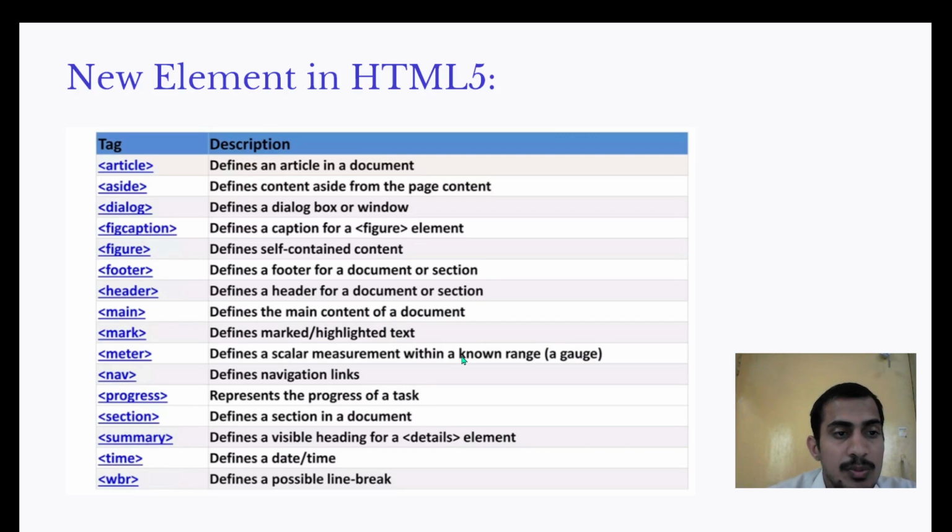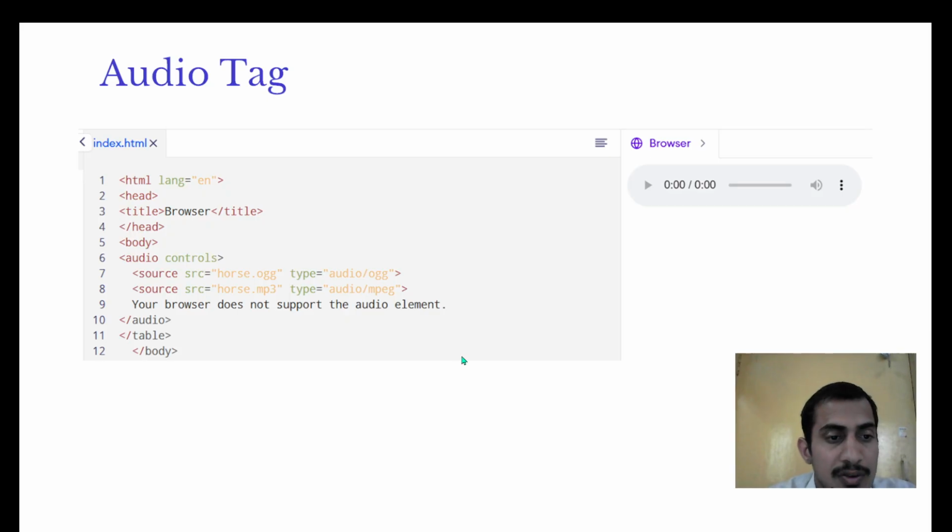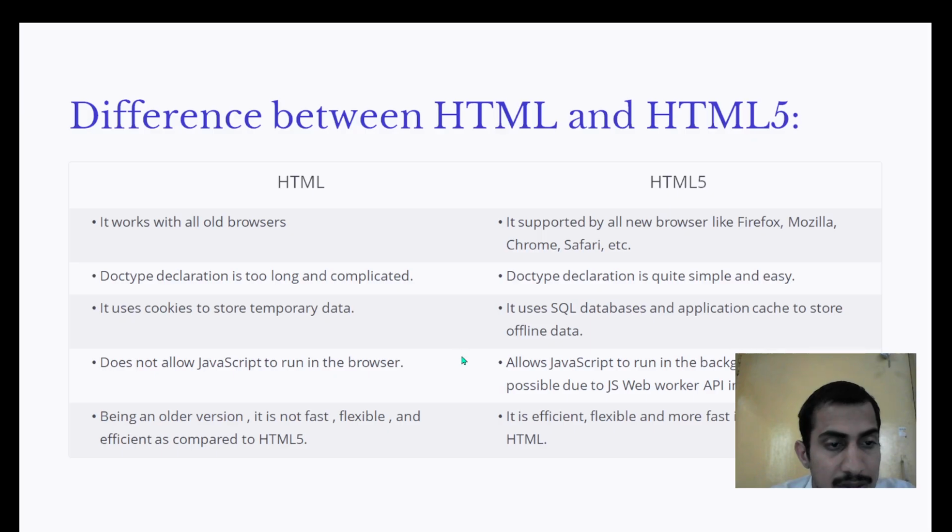Here are the new elements of HTML5: article, aside, dialog, figcaption, figure, footer, header, main, mark, meter, nav, progress, section, summary, time, wbr. Here we can use the video tag, how to insert a video in HTML. Here we can insert audio. This is the source, src.